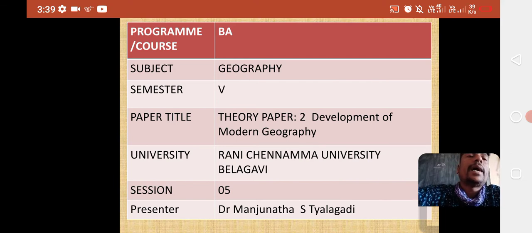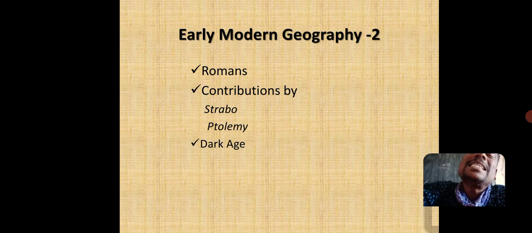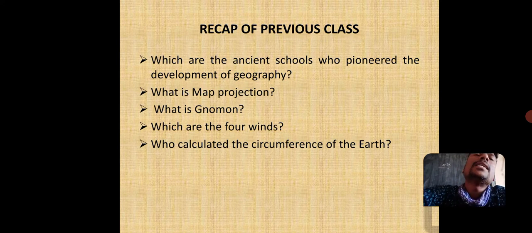This session is prepared for BA 5th semester, and this is an elective paper, and the title of the paper is Development of Modern Geography. The session is the 5th session, in which I'll be dealing with early modern geography, that is part 2. Here in these slides we'll see the contributions made by Romans, particularly Strabo, Ptolemy, and later on ending with Dark Age. As a quick recap, we'll see which were the ancient schools who pioneered development of geography.